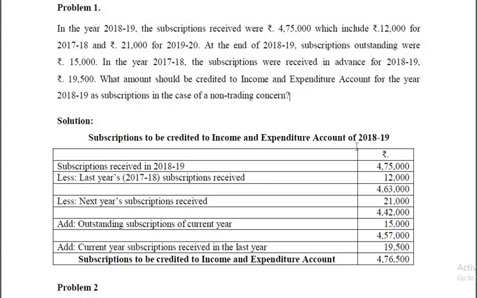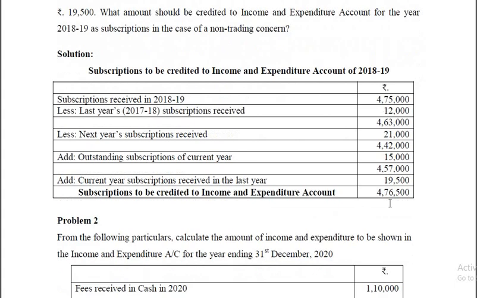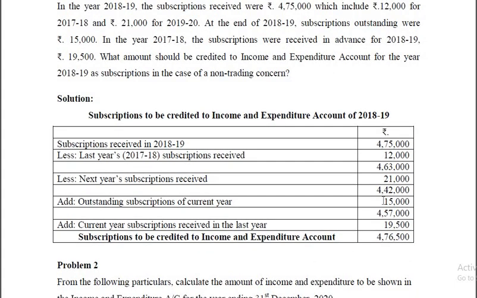Similarly, the subscription received, this 4,75,000, includes 21,000 relating to next year. Therefore, that is also deducted because that is not the income of the current year. Then you get 4,42,000 after deduction. Then 15,000 rupees, that is the subscription outstanding during the current year.